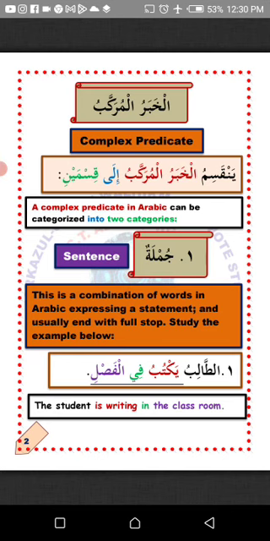So the place meant for the khabar is now occupied by yaktubu fil fasl, which means he is writing in the classroom. So we regard this combination of words as al-khabar al-murakkab, because it is more than one word in Arabic. I hope you understand. MashaAllah.